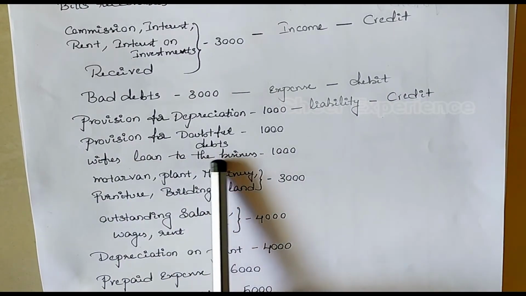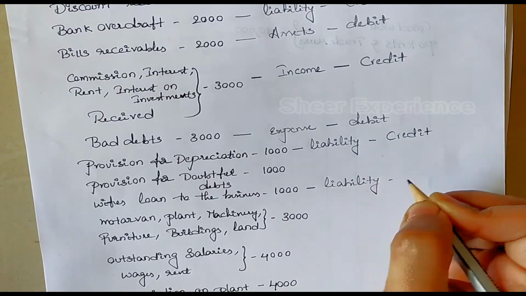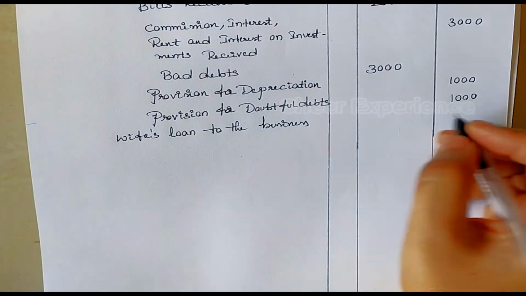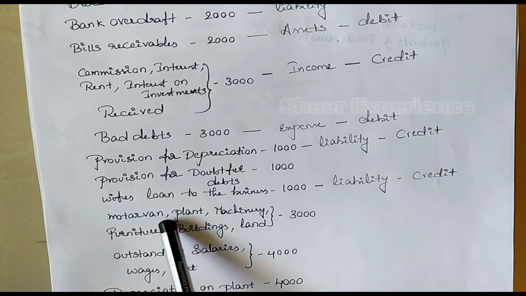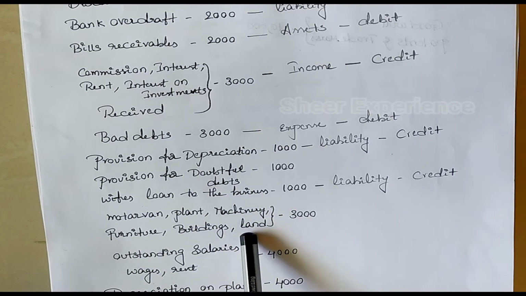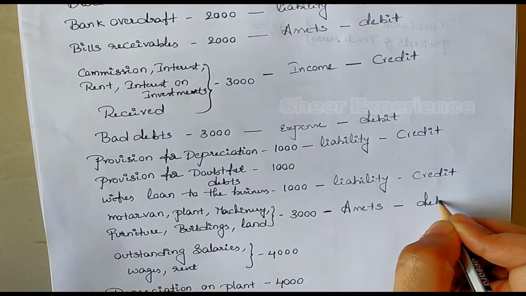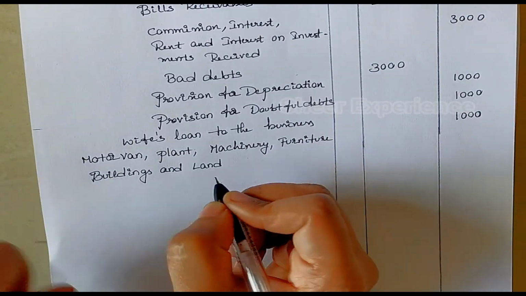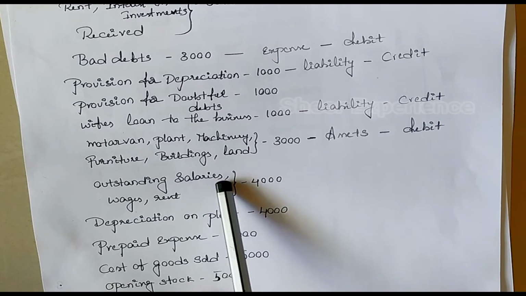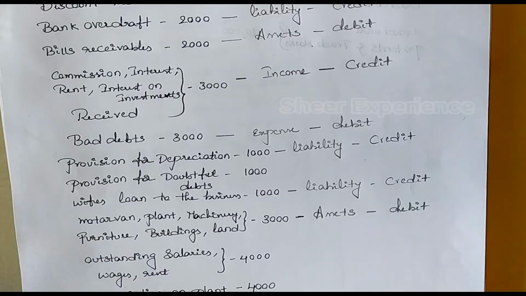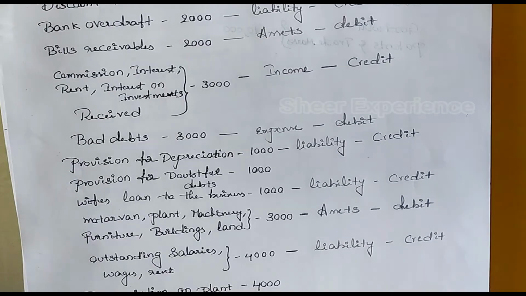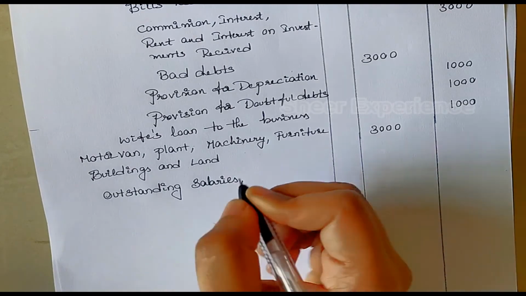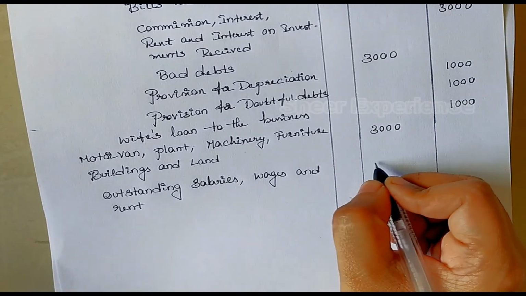Next is wife's loan to the business. Loan is a liability. All liabilities should be credited. Amount is 1000. Next is motor, van, plant, machinery, furniture, business and land. All these are assets. So assets should be debited. Amount is 3000. Next is outstanding salaries, wages and rent. All these are liabilities because whenever we see a term called outstanding or due, we should consider it as liability. All liabilities should be credited. Amount is 4000.